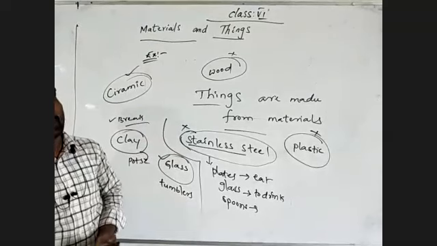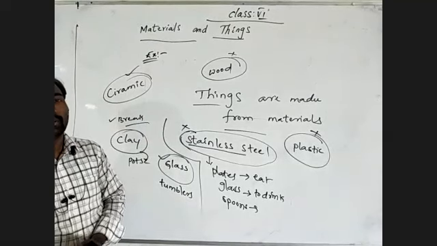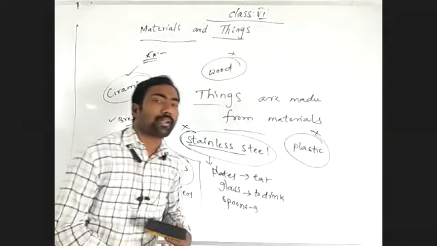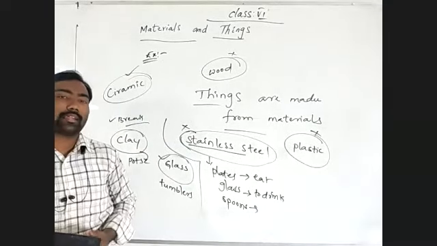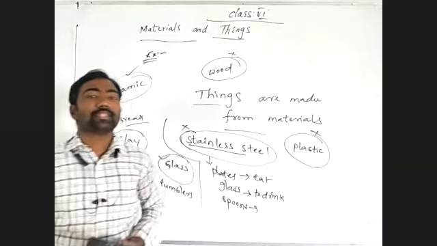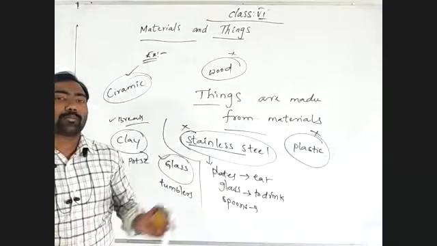Understand? And what else is there in your home? Your toothbrushes are made from nylon. And sanitary things are made of rayon.